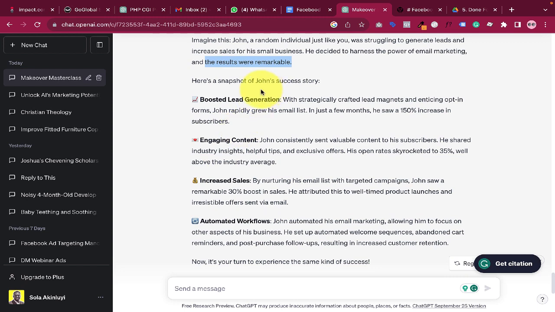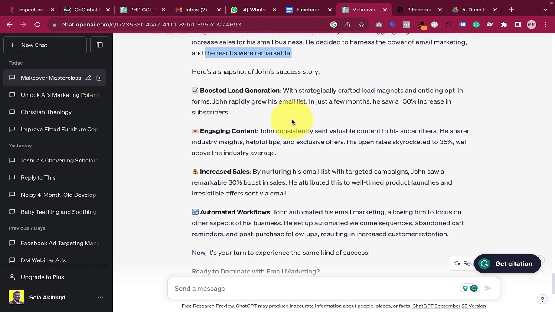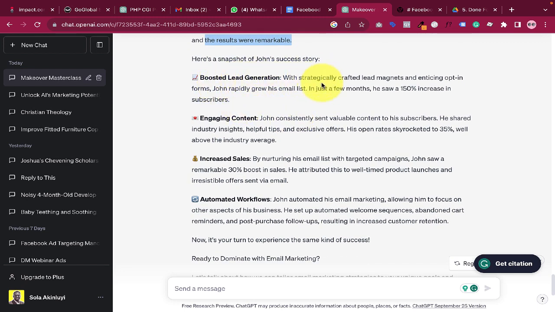So here's a snapshot of John's success story. Boosted lead generation with strategically crafted lead magnets and enticing opt-in forms. John rapidly grew his email list. In just a few months, he saw a 150% increase in subscribers. In fact, that was what I was saying, that maybe you could tell it to add numbers, but it has already done so using these particular specifics.